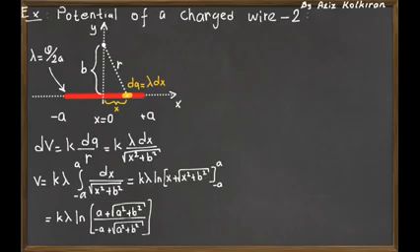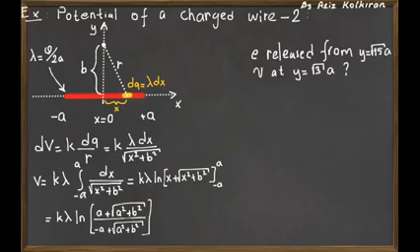So the final result is that the potential at any point which lies on the y-axis, a distance b away from the center of the rod, is k times lambda times the natural logarithm of a plus the square root of a squared plus b squared, divided by minus a plus the square root of a squared plus b squared.